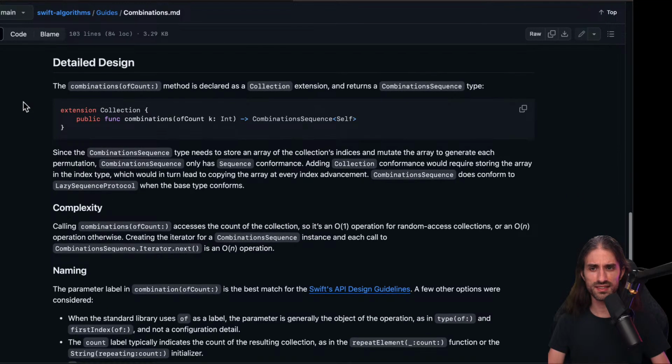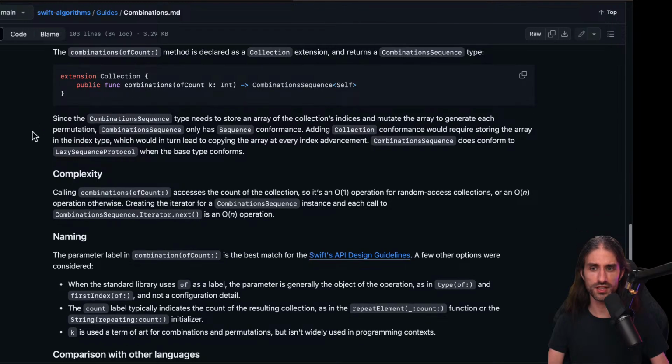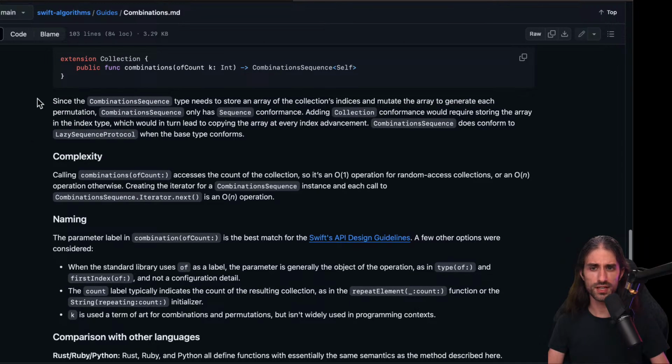And what do they say for the detailed design? They say that the combinations of count method is declared as a collection extension and returns a combination sequence type. Okay, so we have the declaration of the method right here. And since the combinations sequence type needs to store an array of the collection's indices and mutate the array to generate each permutation, combination sequence only has sequence conformance. Adding collection conformance would require storing the array in the index type, which would in turn lead to copying the array at every index advancement. Combination sequence does conform to lazy sequence protocol when the base type conforms.